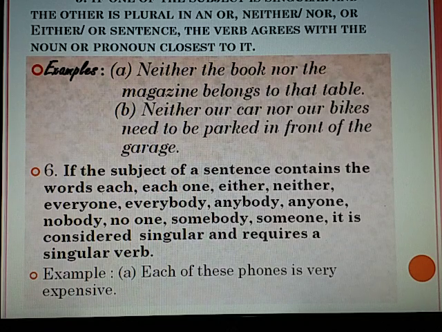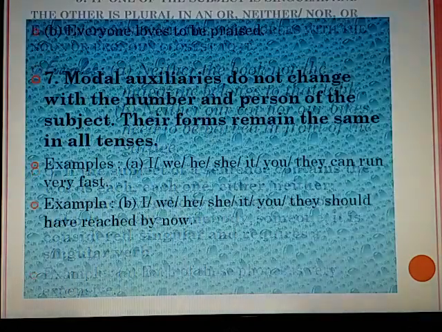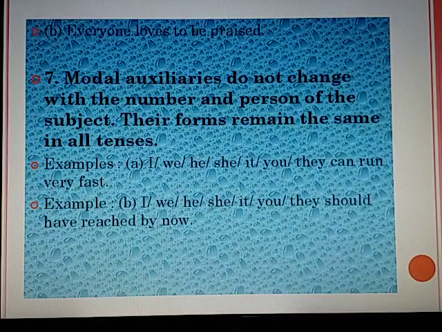If the subject of a sentence contains the words each one, either, neither, everyone, everybody, anybody, anyone, nobody, no one, somebody, someone, it is considered singular and requires a singular verb. Example, each of these phones is very expensive. Everyone loves to be praised.